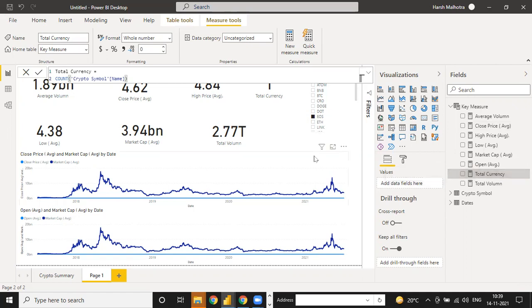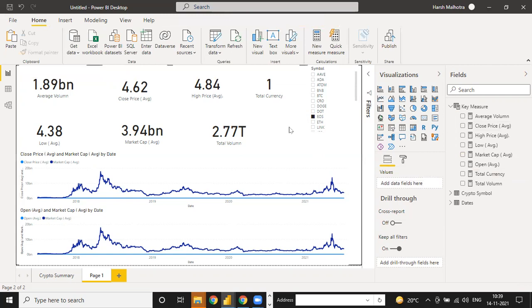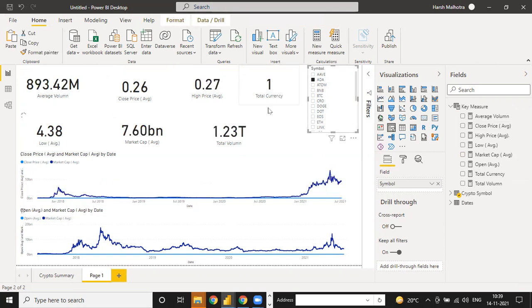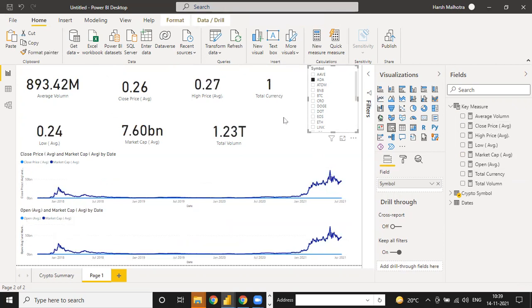Suppose right now if I need to calculate some further means, suppose ADA currency. If you select this ADA currency, this is your number one currency. And suppose you need the top five currencies by market cap, then how to calculate? You use these functions together, because this is the basis of your further calculation. These all functions are the basics, or what we say the row, of your further calculation. If your basics are clear, your further calculation is also clear.